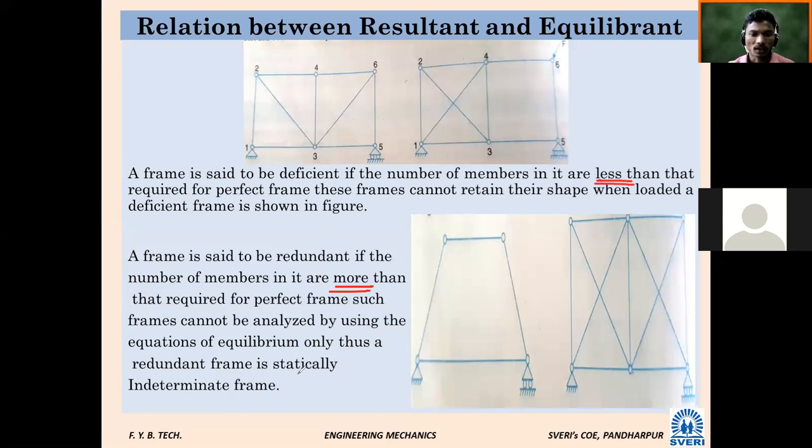All equations redundant, the frame is statistically indeterminate. I have told you already, statistically indeterminate. So we cannot find the forces because more members are used in this.